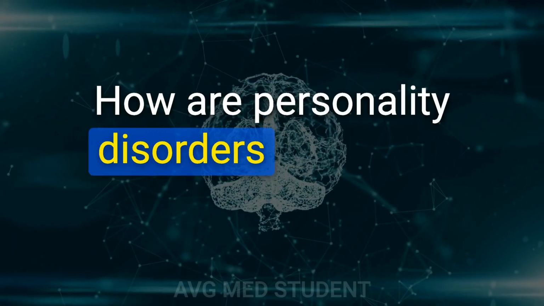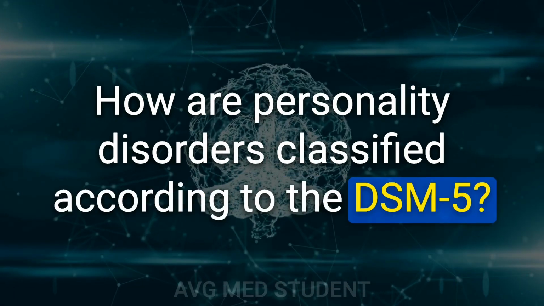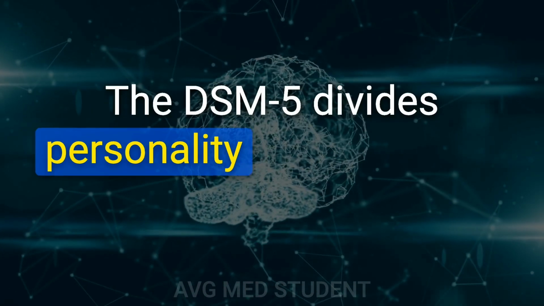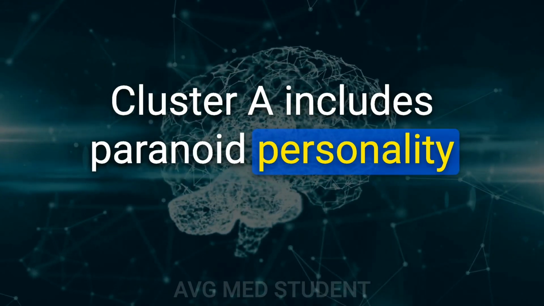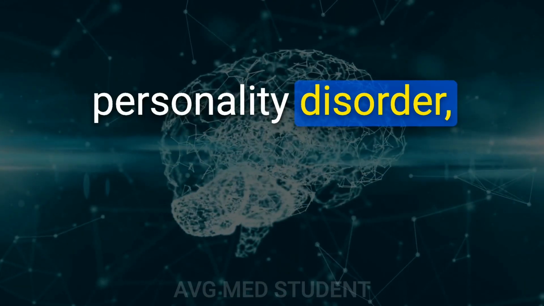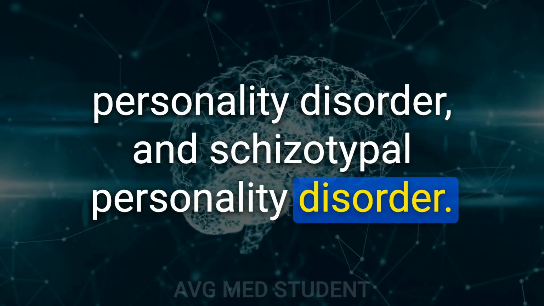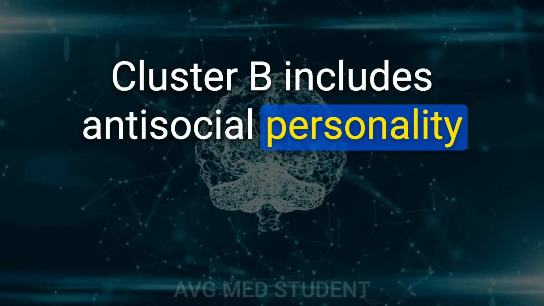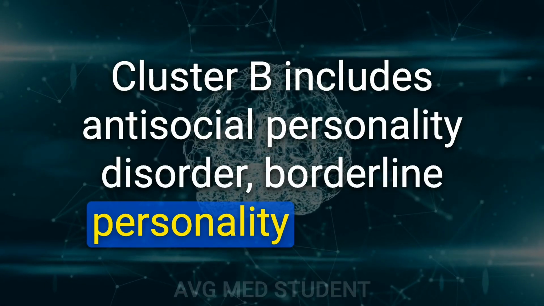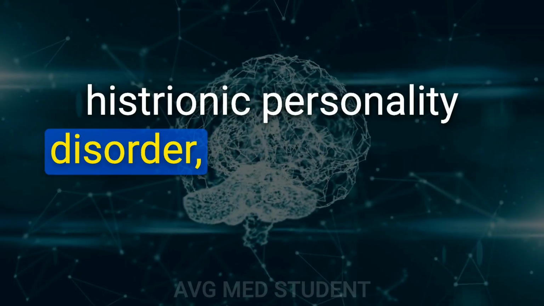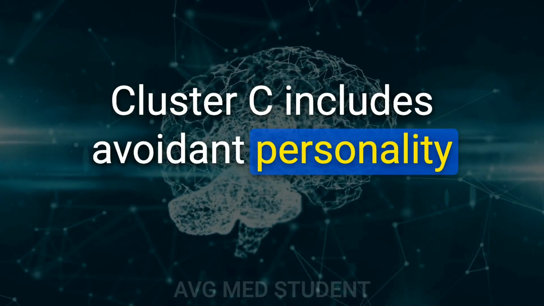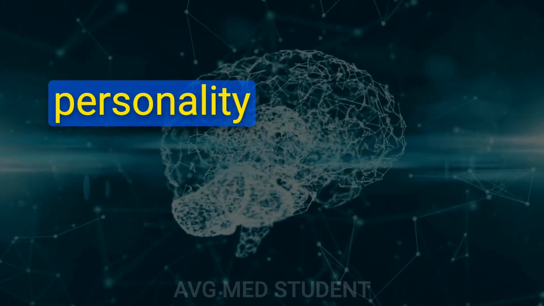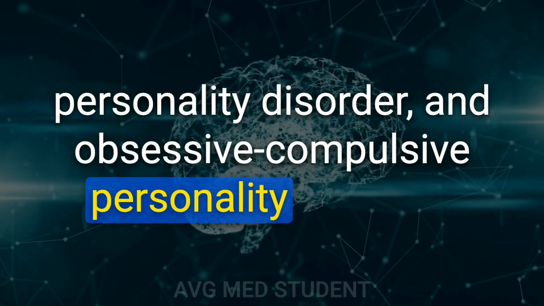How are personality disorders classified according to the DSM-5? The DSM-5 divides personality disorders into 3 clusters. Cluster A includes paranoid personality disorder, schizoid personality disorder, and schizotypal personality disorder. Cluster B includes antisocial personality disorder, borderline personality disorder, histrionic personality disorder, and narcissistic personality disorder. Cluster C includes avoidant personality disorder, dependent personality disorder, and obsessive-compulsive personality disorder.